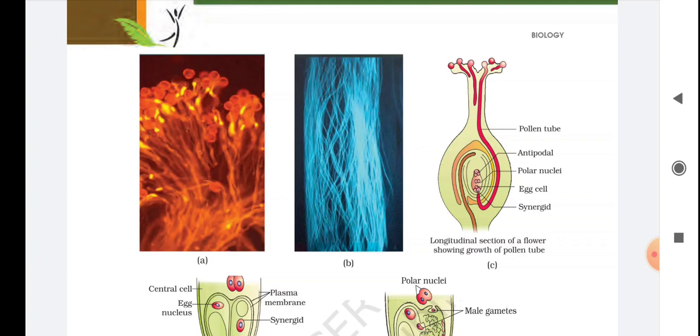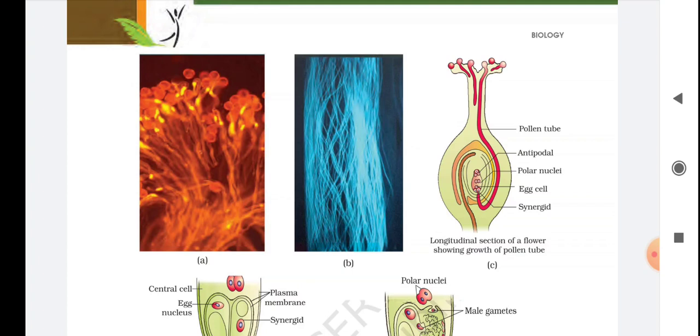Pollen grains are shed at the two-cell condition, which you have learned in your previous lecture also. What is the two-cell condition? One is the vegetative cell and the second is the generative cell. So in such plants, the generative cell divides and forms the two male gametes. This is the important point, children.